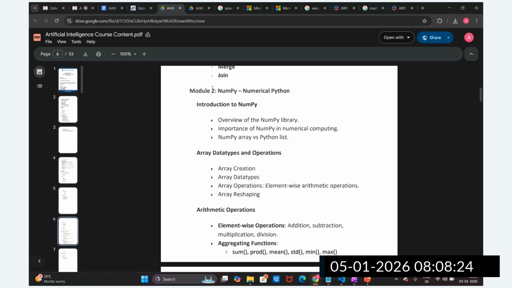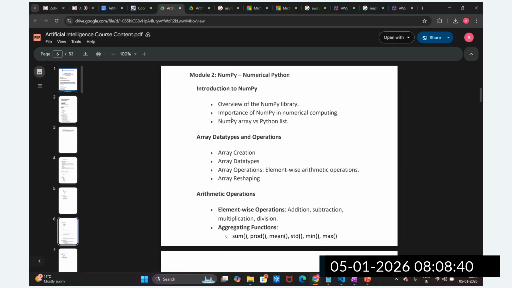So this is numerical Python. What numerical calculations are we going to perform? We are going to use NumPy, numerical Python, to perform this calculation. These are the different libraries required to perform this calculation. So we are going to understand what numerical Python is. We are going to compare numerical Python with the Python list. What are the benefits of numerical Python?